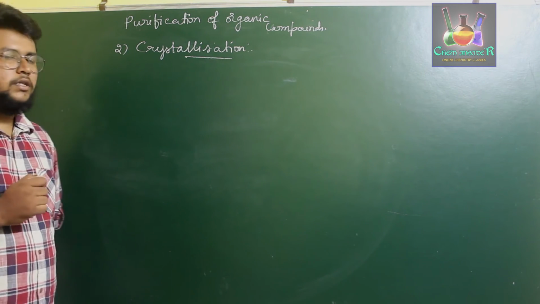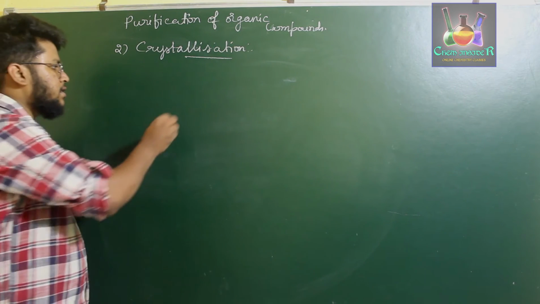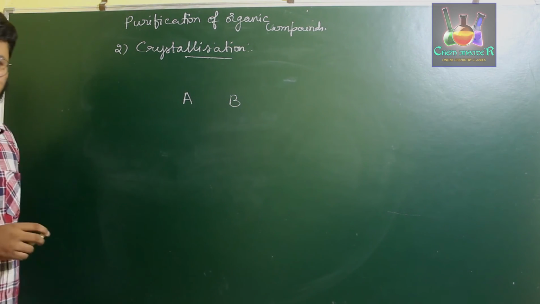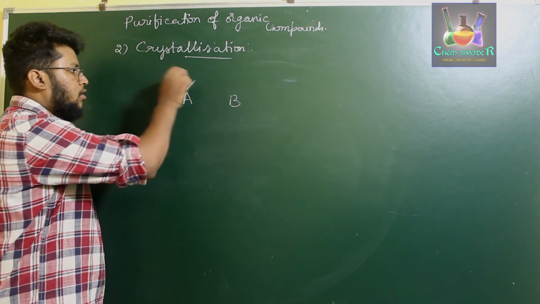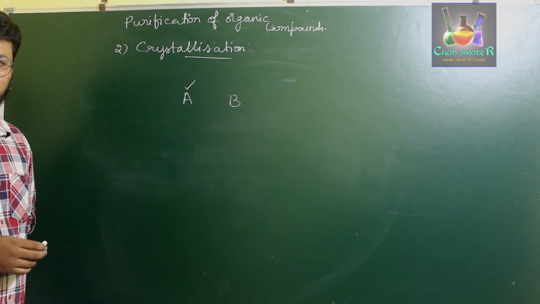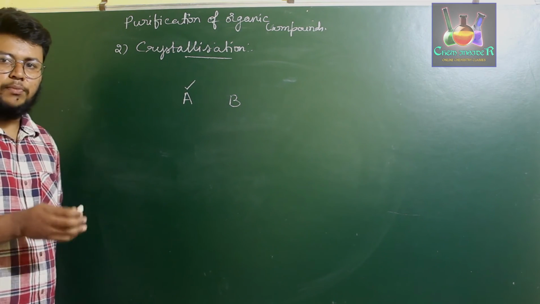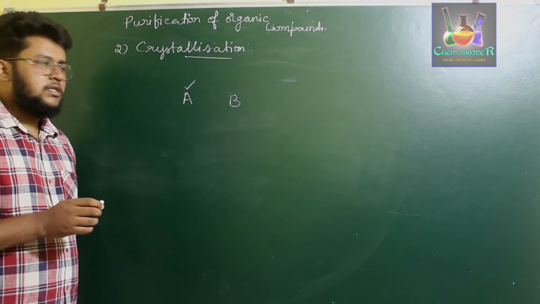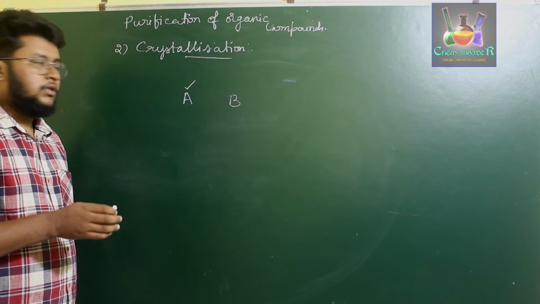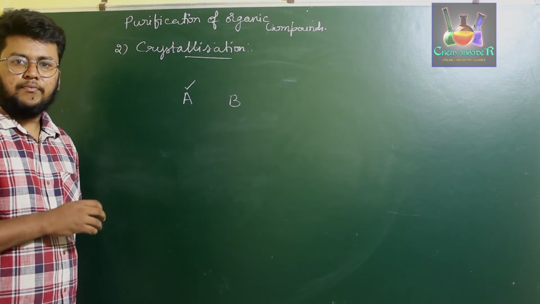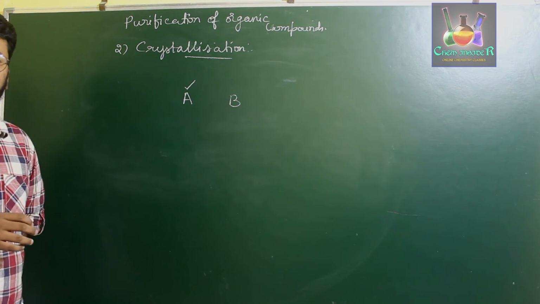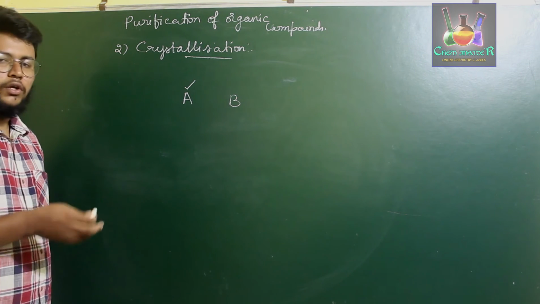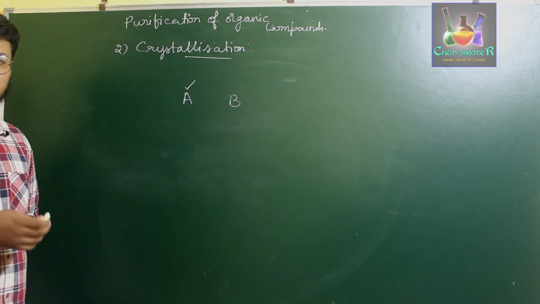So what happens in the crystallization method is, let us say a compound A and a compound B are mixed together. We have to extract organic compound A from the mixture of A and B, and both are soluble in water, but the extent of solubility is less for A when compared to B. Okay, if the extent of solubility is less for one of the organic compounds, then you can use this crystallization method.